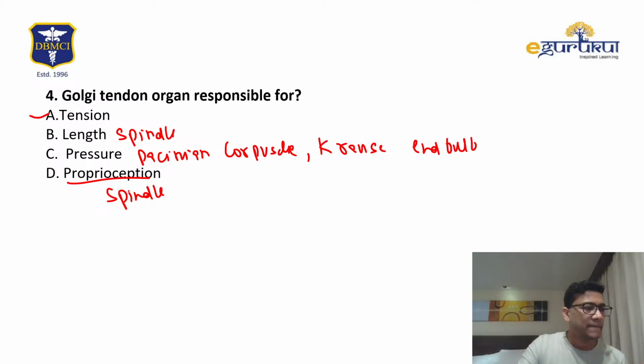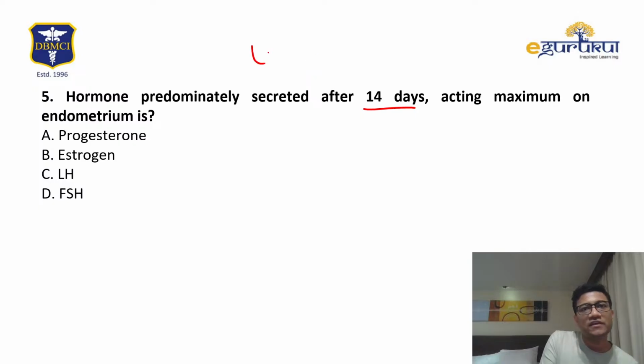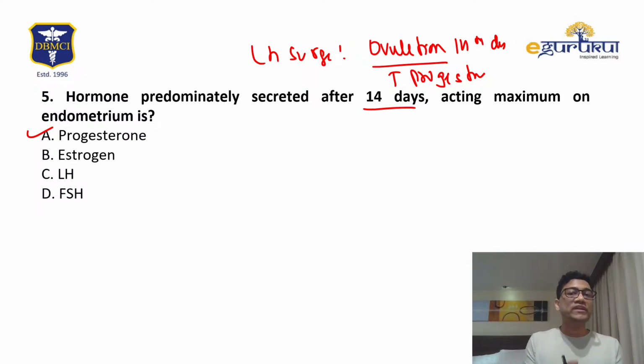Okay. Next question. Hormone predominantly secreted after 14 days. So at 14 days there is an LH surge, ovulation on day 14, and then there is increased progesterone. So the answer should be progesterone, which causes maximum growth. Okay, so we'll go with progesterone. They are not saying which is increased on day 14. If they say increased on 14, then the answer will be LH.